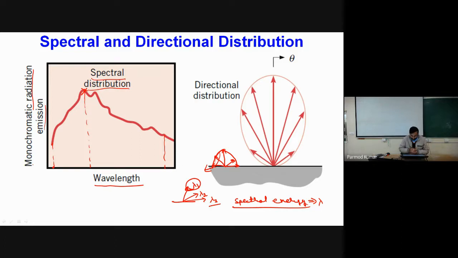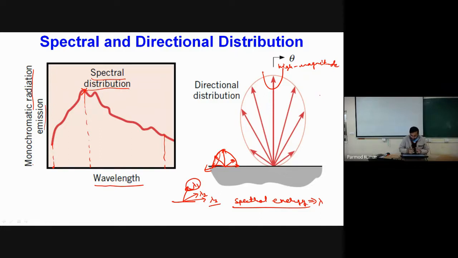Okay, easy to analyze or easy to understand, but this is not the case. So when we have radiations emitting from a surface, we may find that in some particular direction we will have high magnitude of energy carried by the waves, and in some direction the magnitude of energy carried by the waves may be less.